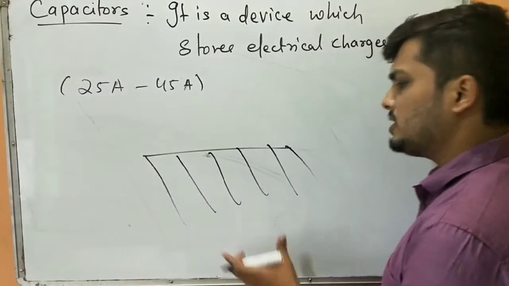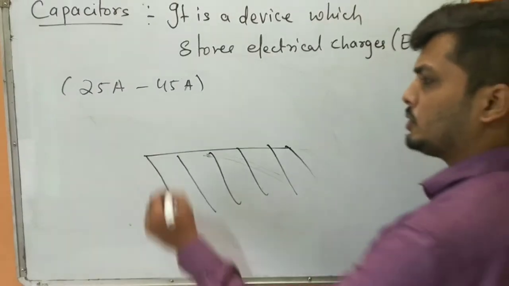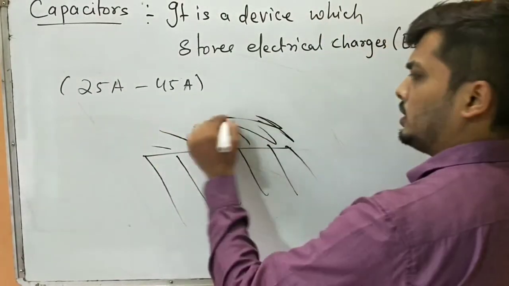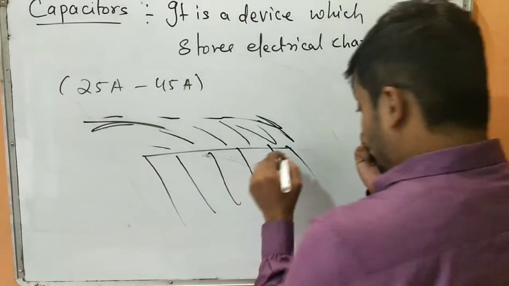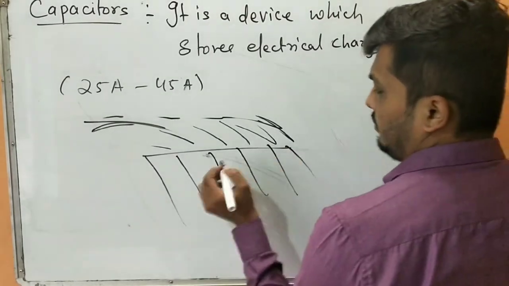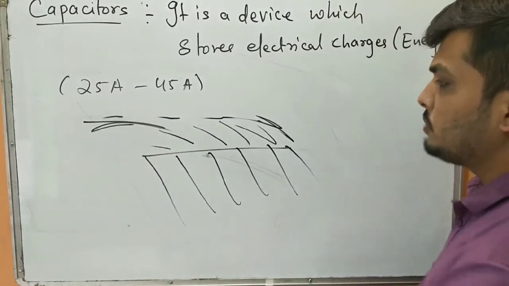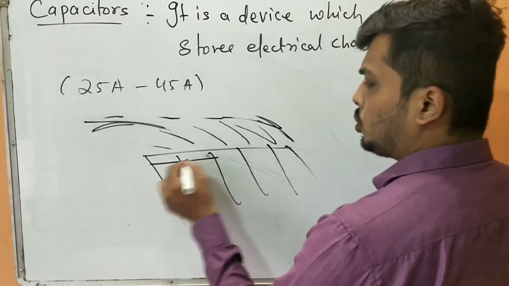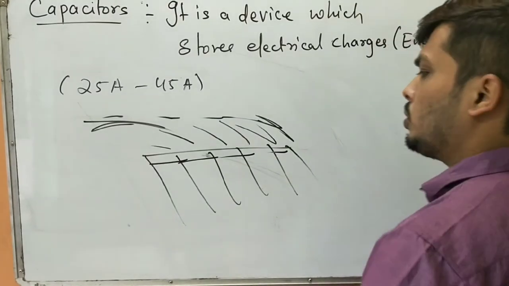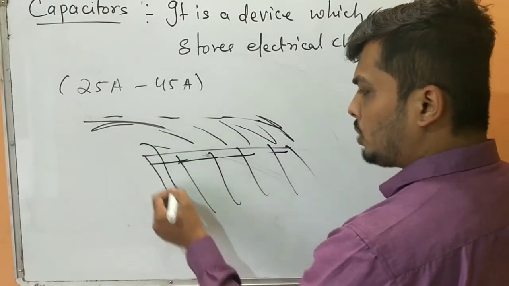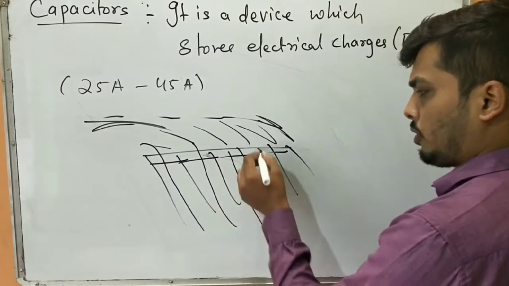Imagine I have a dam stored with a lot of water, and there is a big river there. The dam has some doors, so as per my requirement I can open 1 door, 2 doors, 3, 4, 5 doors, or maybe all the doors. Once I open the door, I get a constant flow of water from the dam.